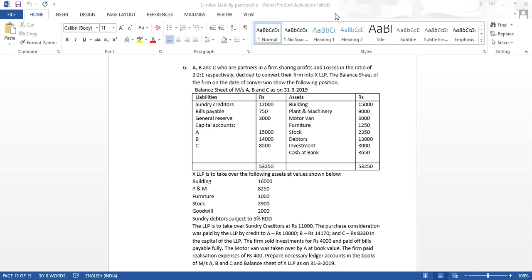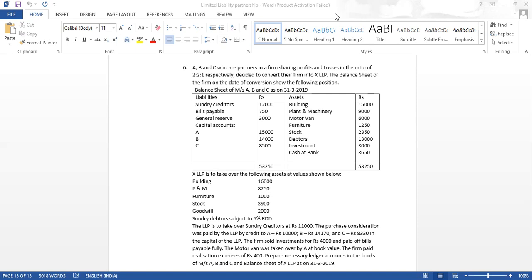So the following assets are taken over by the LLP. Building, revised value 16,000. Plant and machinery, revised value 8,250. Furniture 1,000. Stock is 3,900. Goodwill 2,000. Debtors subject to 5% RDD. The LLP is to take over creditors at rupees 11,000. The new value for creditors is given.